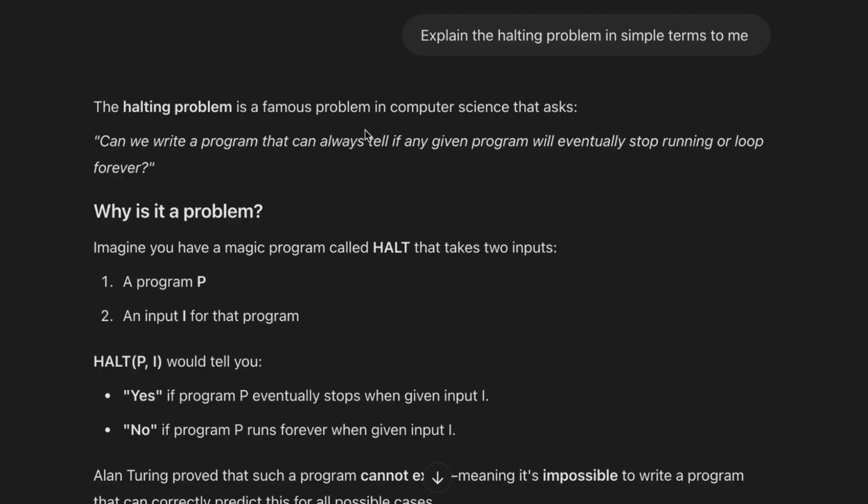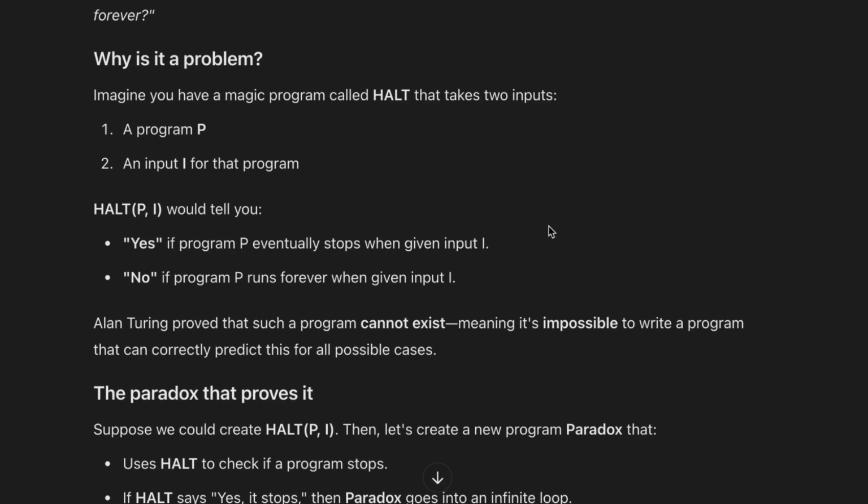So it says the halting problem is a famous problem in computer science that asks, can we write a program that can always tell if any given program will eventually stop running or loop forever? So it's like, can we write some code that will take in other code and tell us if it's going to stop eventually or if it's going to run forever? And it says, why is it a problem?